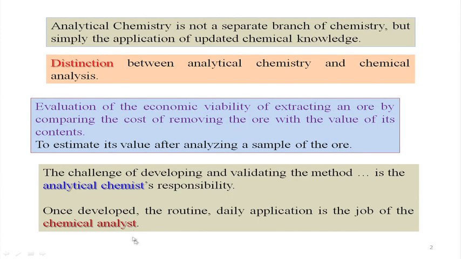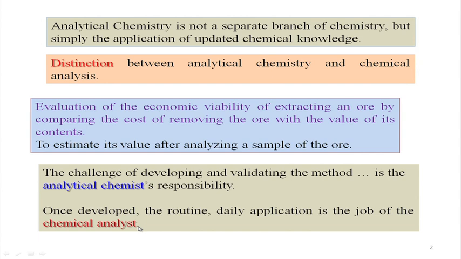Both these two things are directly related, and occasionally we will be utilizing these two terms, whether we are using a chemical analysis, the methods we will be using for chemical analysis, and from an analytical chemistry perspective, how important it is for a particular methodology to be developed. So, when an unknown problem comes to us, how to identify it? Suppose we want to identify a contaminated water sample which has arsenic in it. The person dealing with the pollution of that water sample will be interested to know the amount of arsenic present in it.